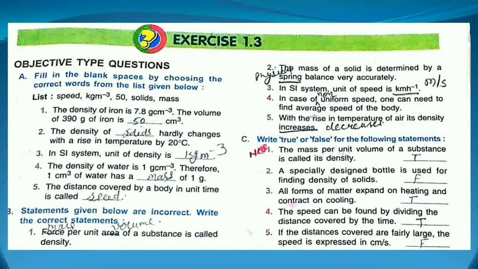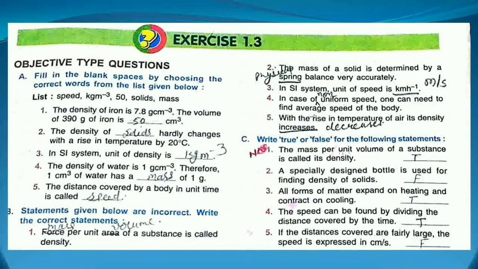No. In the case of non-uniform speed, already we have studied in chapter 2 also. So in between 'of' and 'uniform', you have to add 'non'. In case of non-uniform speed, one can need to find the average speed of the body, because the speed is variable, so then only we can find the average speed.